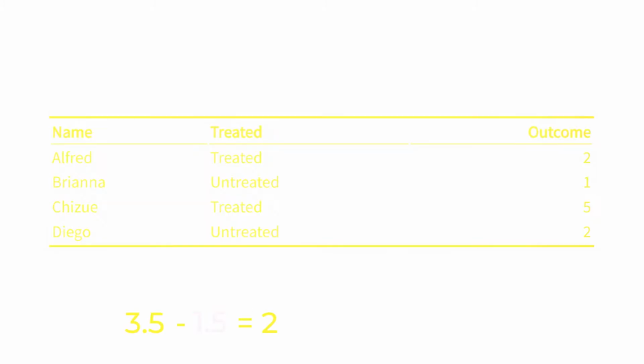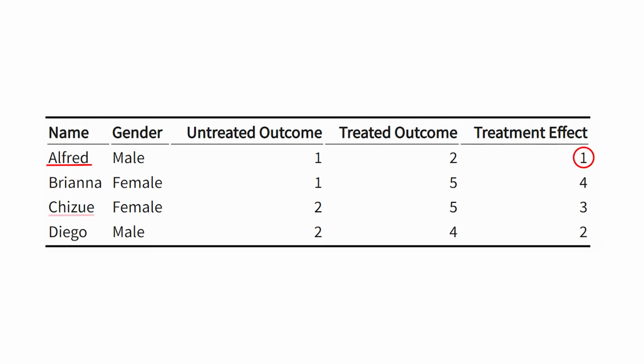Now, this 2, what does this 2 represent? This should be an average of the treatment effects among the people who actually got treated. Alfred's individual treatment effect was 1, Chizu's individual treatment effect was 3. You average those out, you get 2, which is the exact number that we got, right?